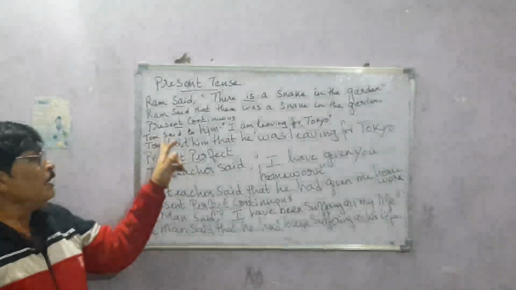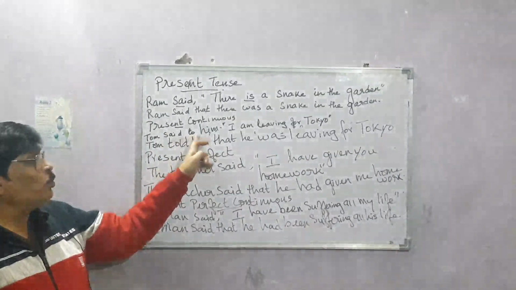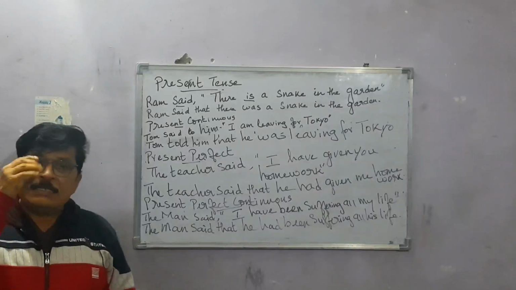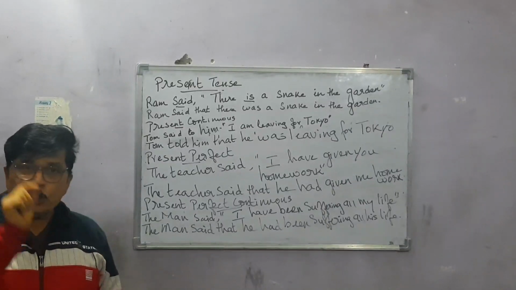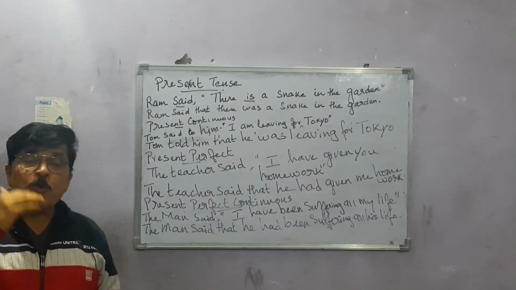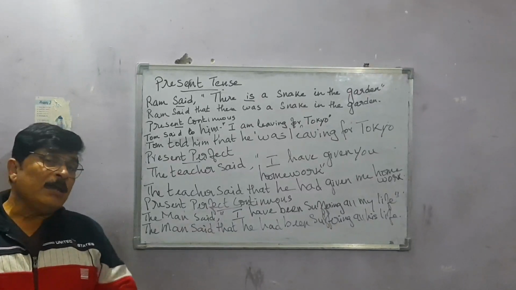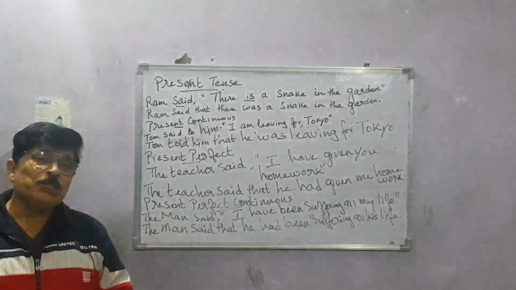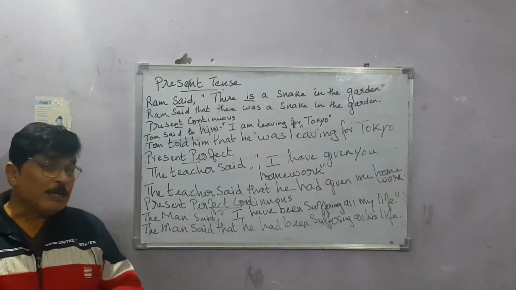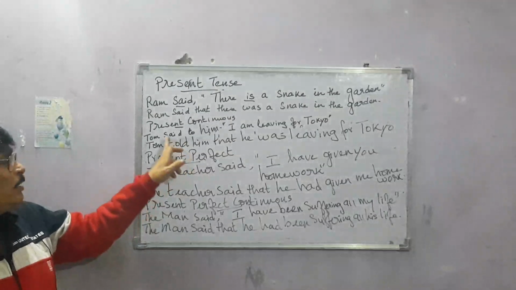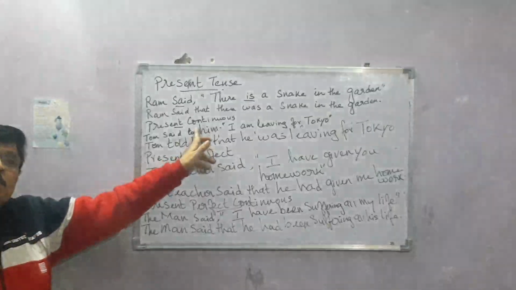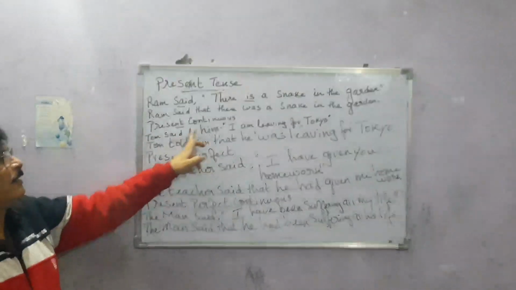Now you must keep in mind one very important thing that I am telling you. Now look here, Tom said to him. Whenever you get anyone in the reporting verb, such as to him, said to my father, then when you are changing it to indirect speech, you must write told him. But if it was just Tom said, with no to him, then you can simply write Tom said that.